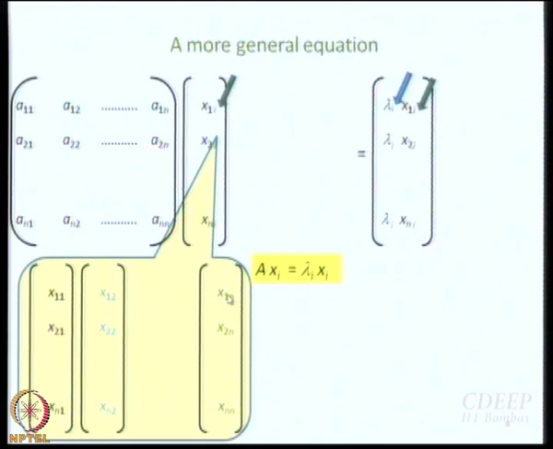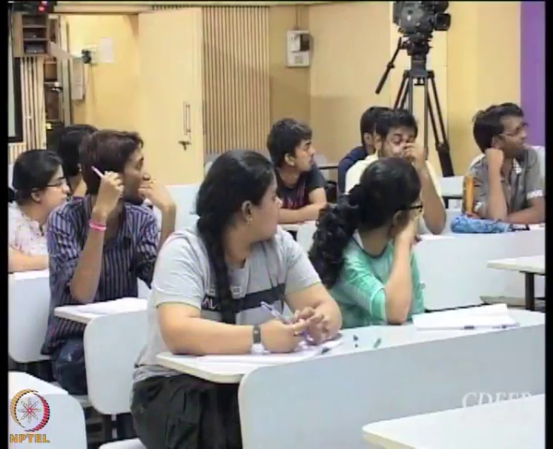The last one will be x1n, x2n, xnn. These are the n eigenvectors. Now is it a little clearer? Right? I have forgotten your name, Apurva. No, what's your name? Shubhangi.